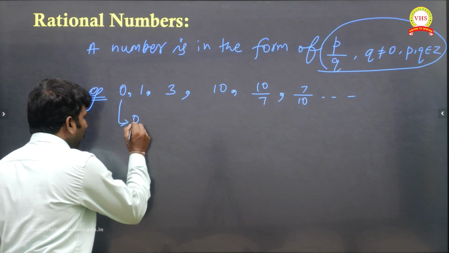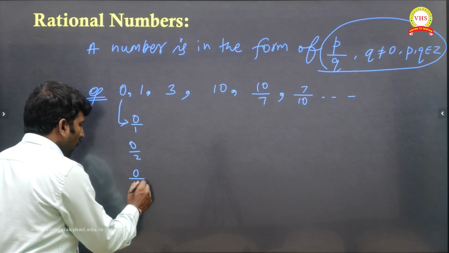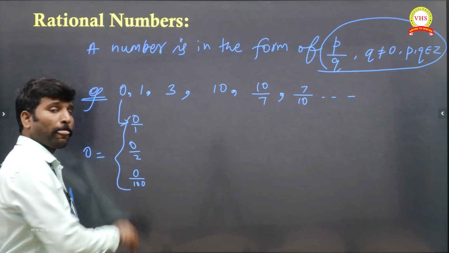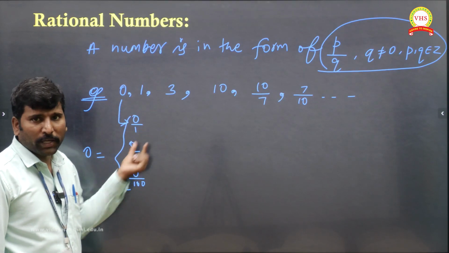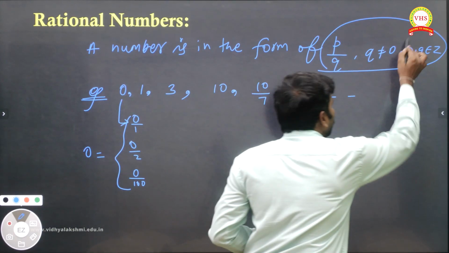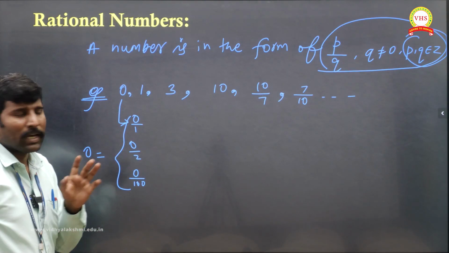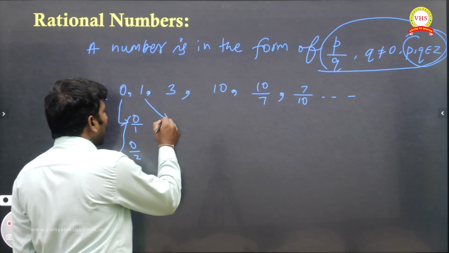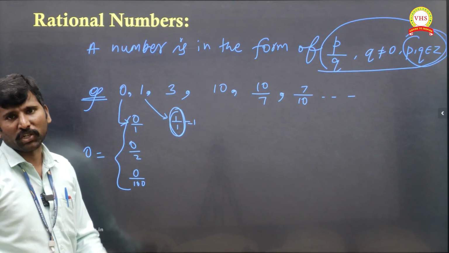Listen, 0 you can write as 0 by 1, or 0 by 2, or 0 by 100, or 0 by any big number you can give, equal to 0. So 0 you can write in the form of p by q, where both numerator and denominator belong to integers. So we can say 0 is a rational number. Like that all integers, all whole numbers you can write divided by 1. If you take 1, I can write 1 by 1 equal to 1, which is in the form of p by q, so I can say it is rational.